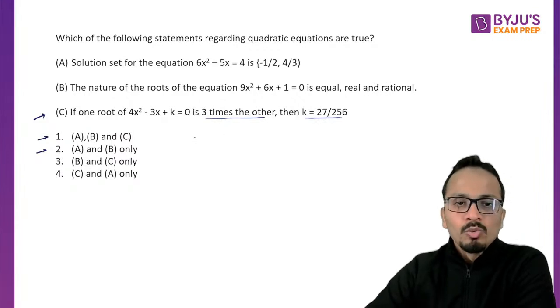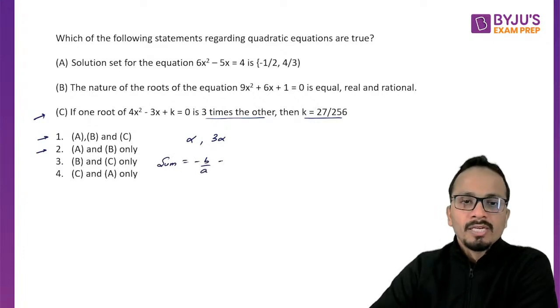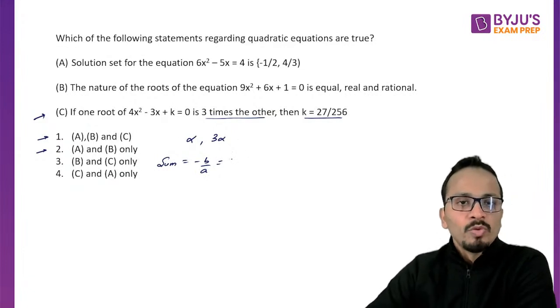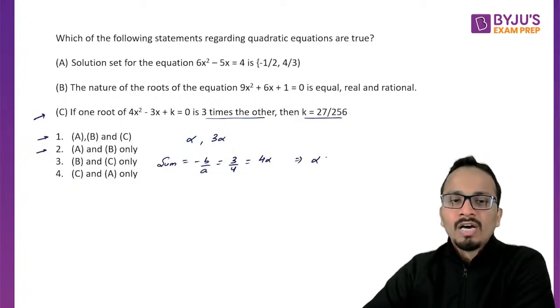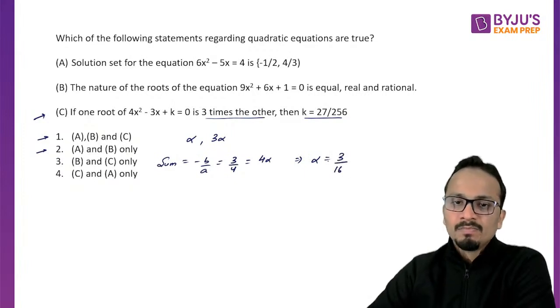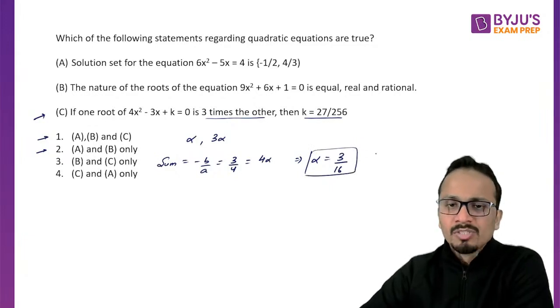Okay, so one root, let's say alpha, the other root is 3 alpha. So sum of the roots, which is minus b upon a, from the above statement, it will be 3 upon 4. So sum of the roots is alpha plus 3 alpha, that is 4 alpha. So that means the value of alpha will be 3 upon 16. So one of the roots is 3 upon 16. The other root is 3 times this value, that is 9 upon 16.